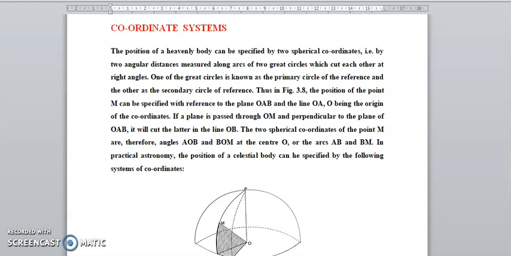The two spherical coordinates of the point M are therefore the angles AOB and BOM at the center O, which are the arcs AB and BM. In practical astronomy, the position of celestial bodies can be specified following a system of coordinates.